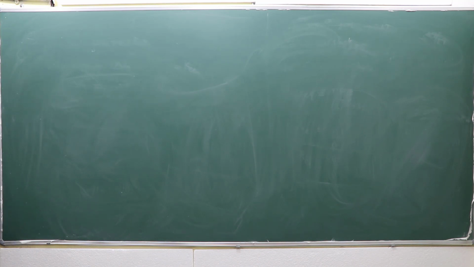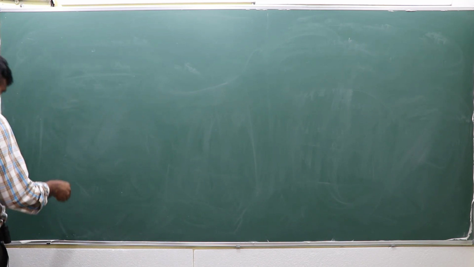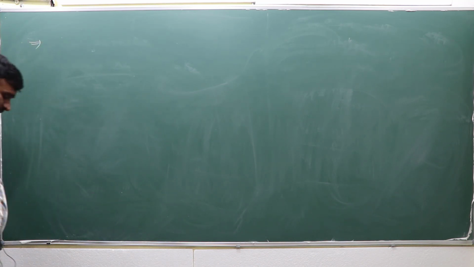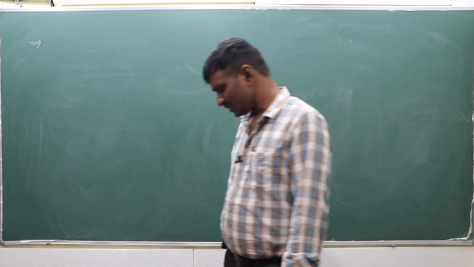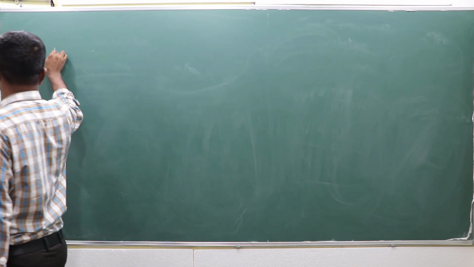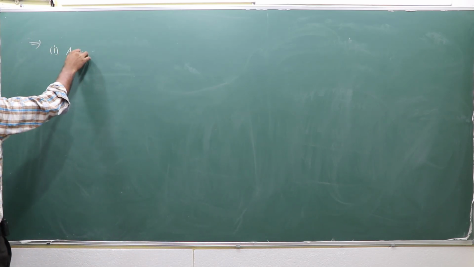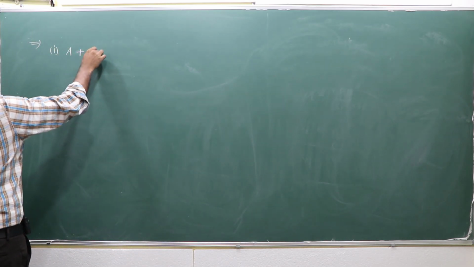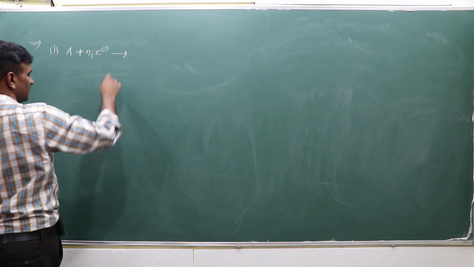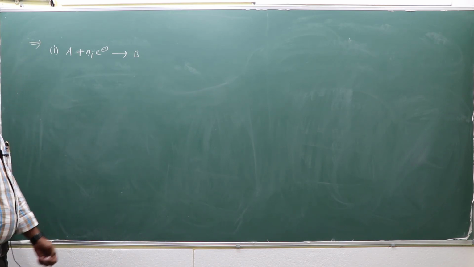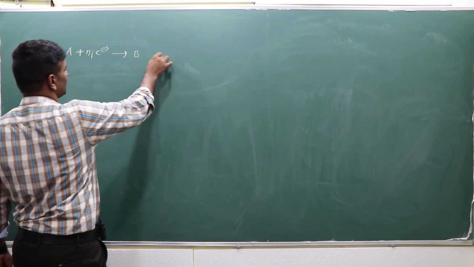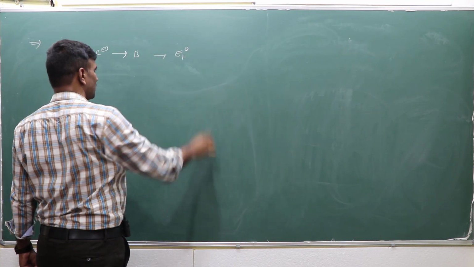Purely Nernst equation. Next one, sometimes problems will be given. Which type of problems? Suppose a reaction is given: A plus N1 number of electrons is absorbed, and B is formed. The standard reduction potential is given as E1 naught.